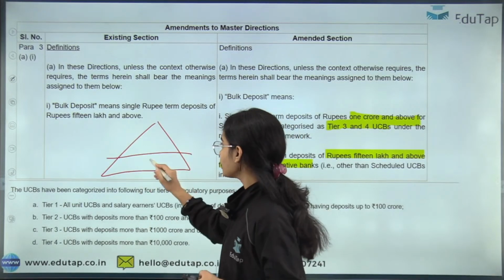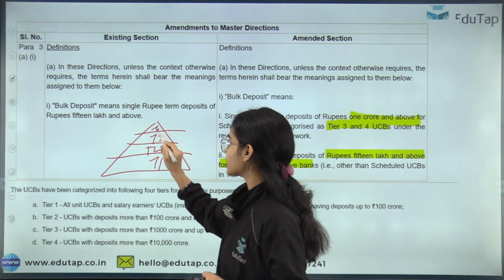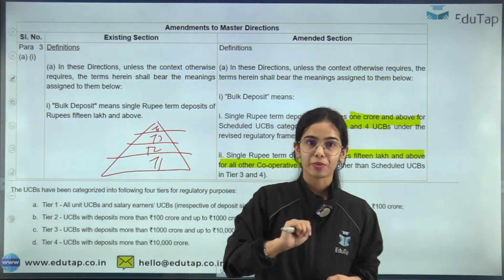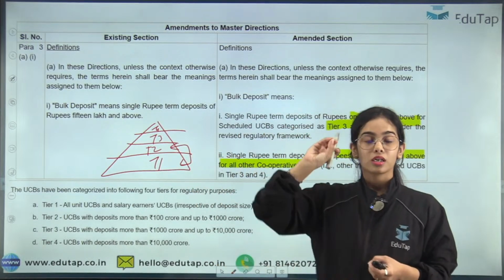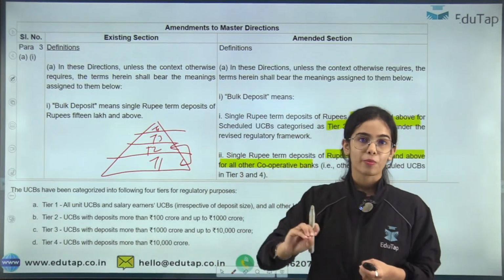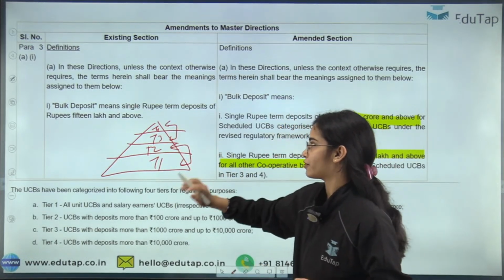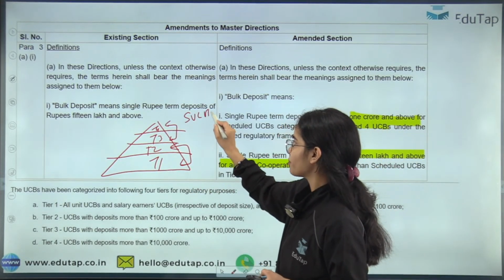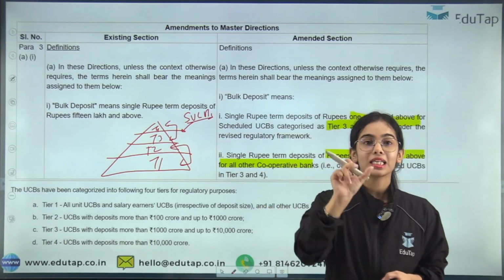For the tier 1, there are 4 tiers: tier 2, tier 3 and tier 4. So there are 4 tiers of urban cooperative bank. For the first and second tiers, or for all the urban cooperative banks that are not the scheduled urban cooperative banks in the tier 3 and tier 4. So for the scheduled urban cooperative banks, for the tier 3 and tier 4 scheduled urban cooperative banks, the limit